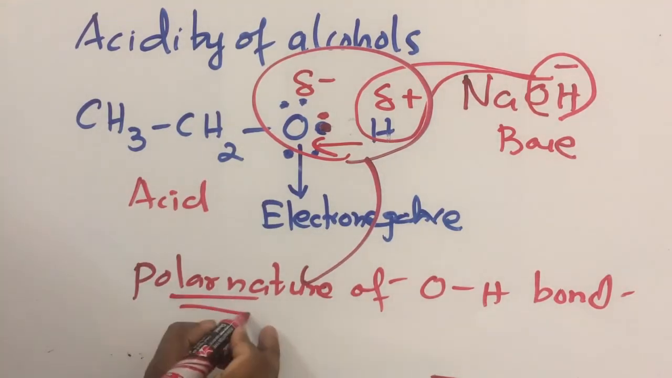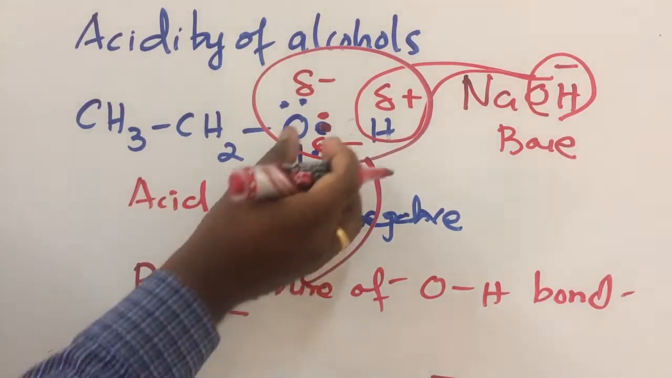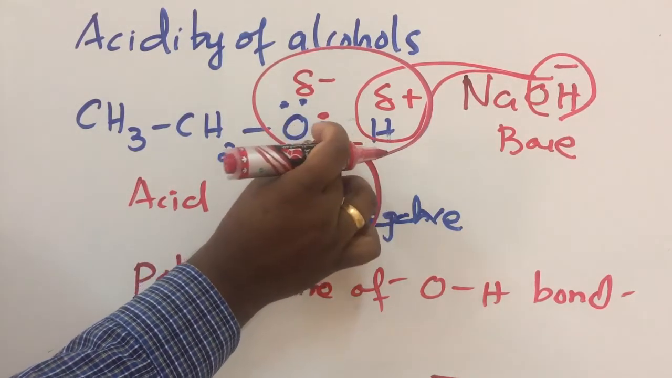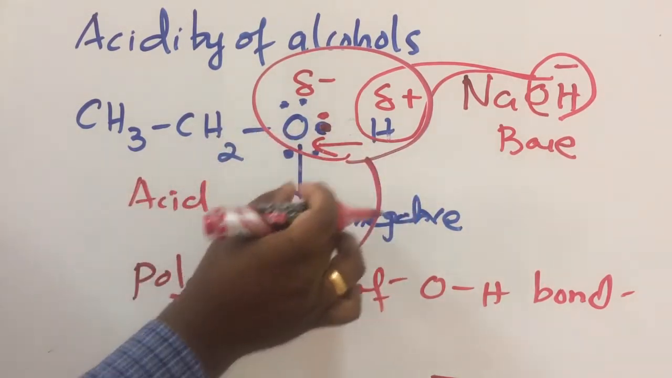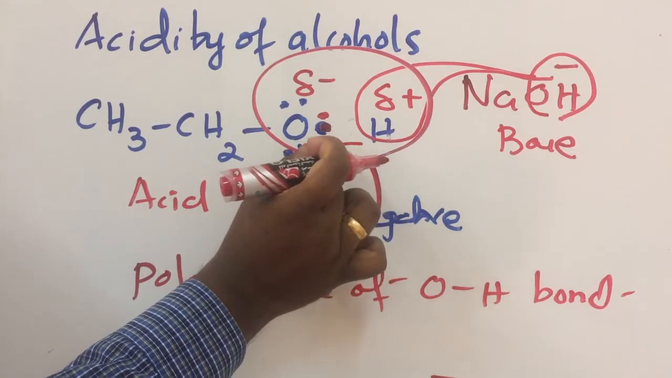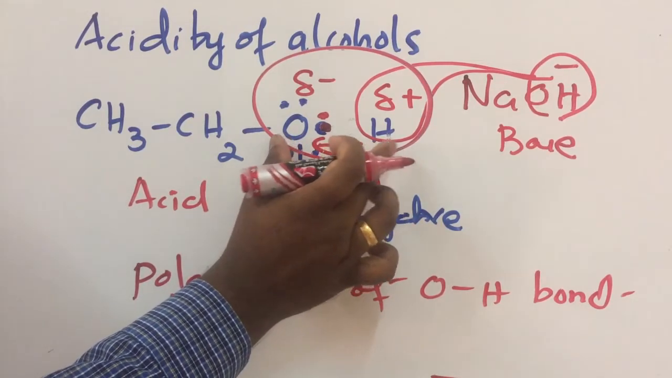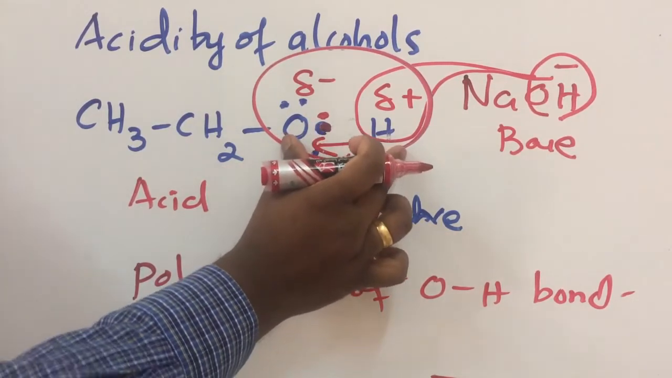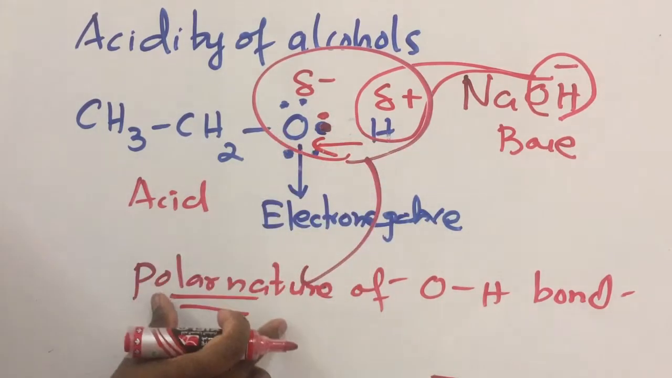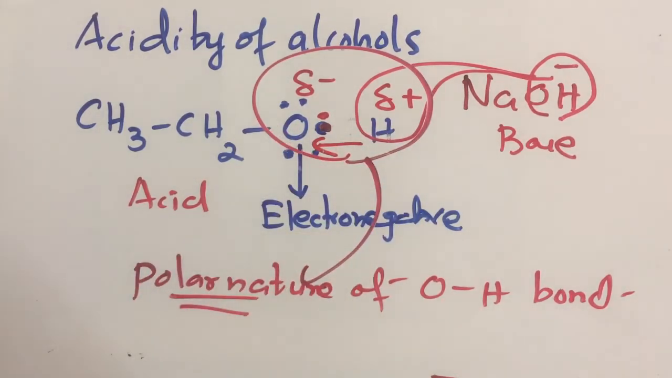What do you mean by polar nature? Polar nature is formed due to the electronegativity difference. Due to the electronegativity difference, a charge separation forms between two atoms, and that nature is called polar nature. Did you get it?